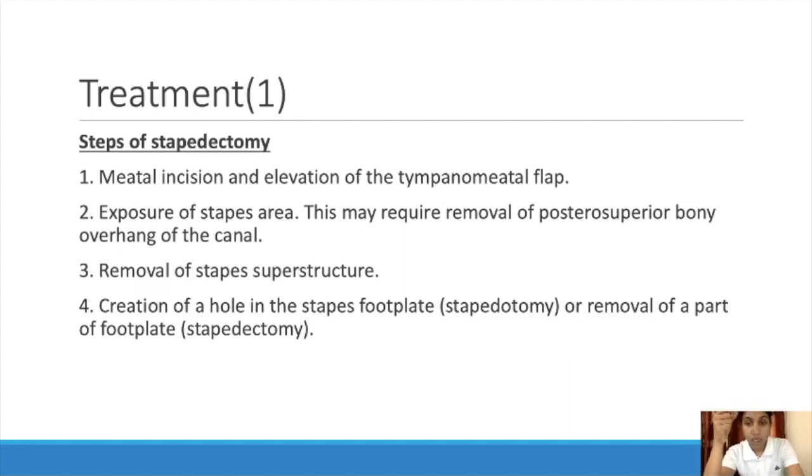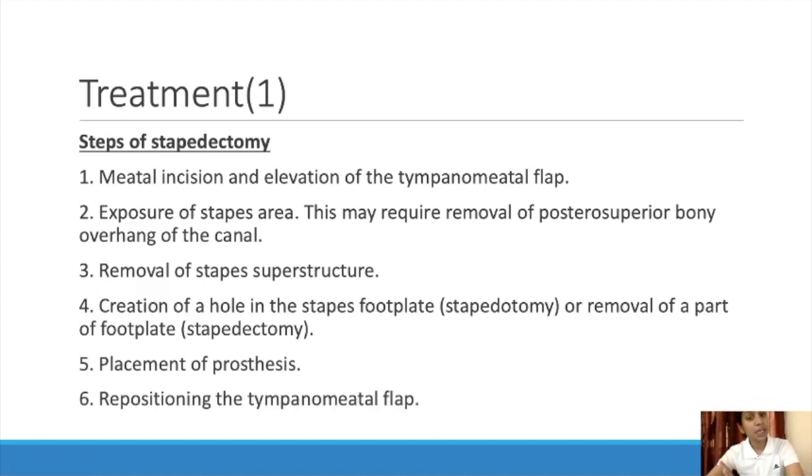So a hole is made in the footplate and the prosthesis is put, or a part of the footplate is removed. And placement of prosthesis. There we have to place the prosthesis and reposition the tympanomeatal flap. So tympanomeatal flap, external auditory meatus, right? So in that canal they will put a flap, then stapes is exposed, stapes is removed, and keep this prosthesis and keep this tympanomeatal flap back.